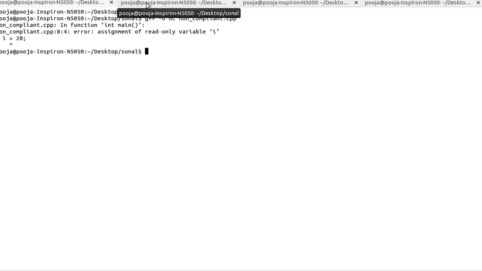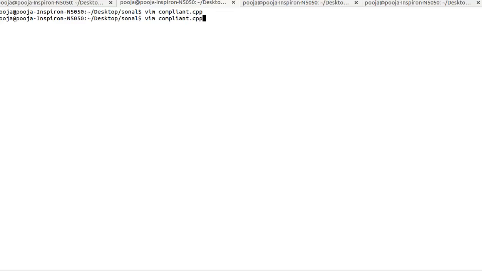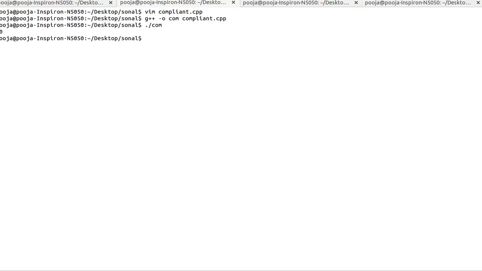So let's see the code which is compliant to this rule. Here, since I had an intention of changing the value of I in between, I did not use the const keyword for the variable I. So I am simply setting int I to 10 and changing the value of I to 20. Let's see what happens now. Yeah, it's running perfectly. I think you can't see the value, but it's running perfectly and giving the answer as 20.